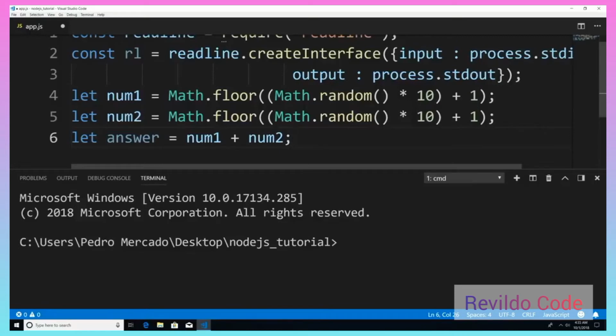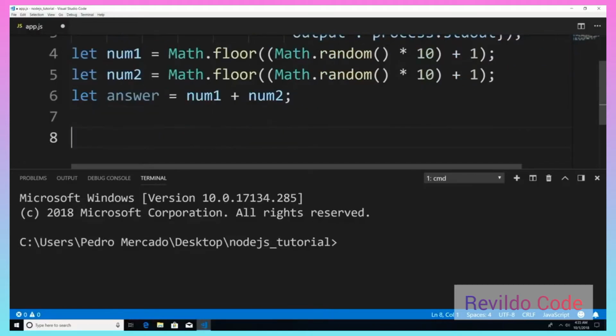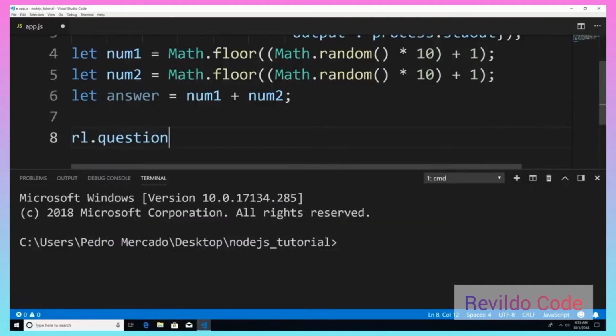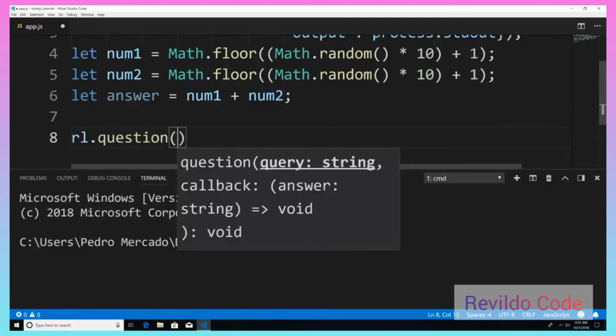Now in order to do that, I'm going to use our readline interface, and our readline interface has a method called question. So I'm going to say rl.question. Now the first argument is going to be a string. The second argument is going to be a function. And basically the first argument is going to be the question we would like to ask the user.